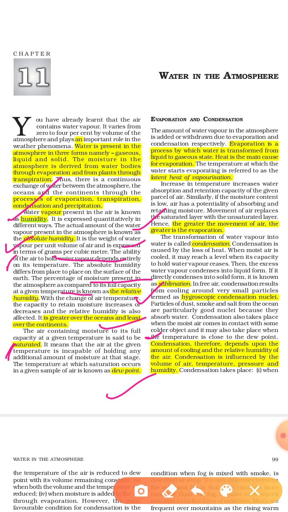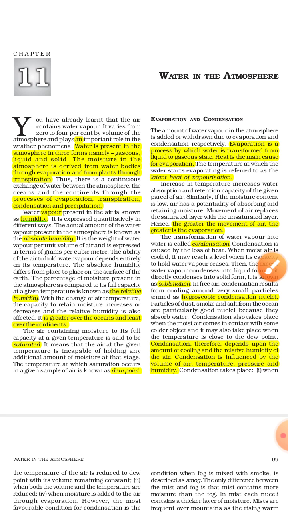Next term, that is the dew point. The dew point is the temperature at which saturation occurs in a given sample of air. Means in the sample of air, the part of air in which saturation occurs at a particular given temperature, it means that in that particular air parcel there is no capacity to hold any more moisture, any more vapor. So this point is known as the dew point.